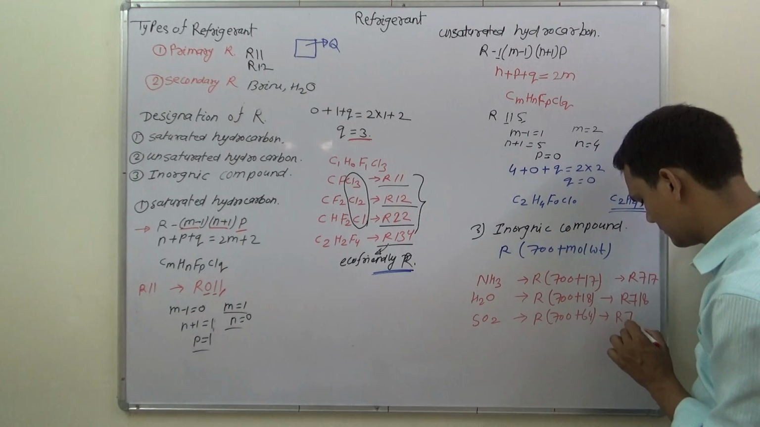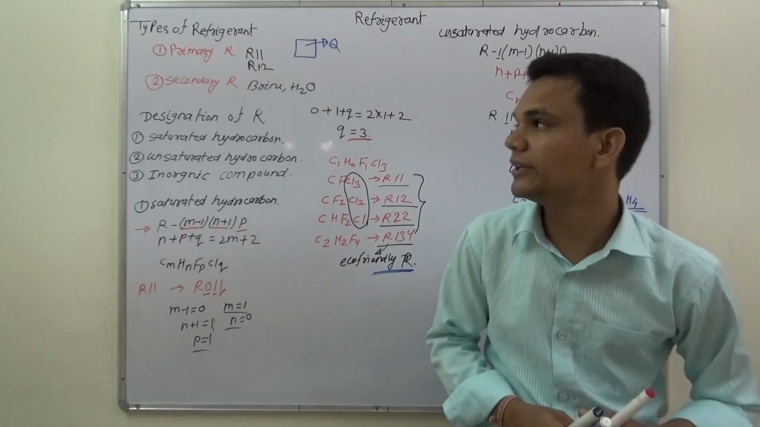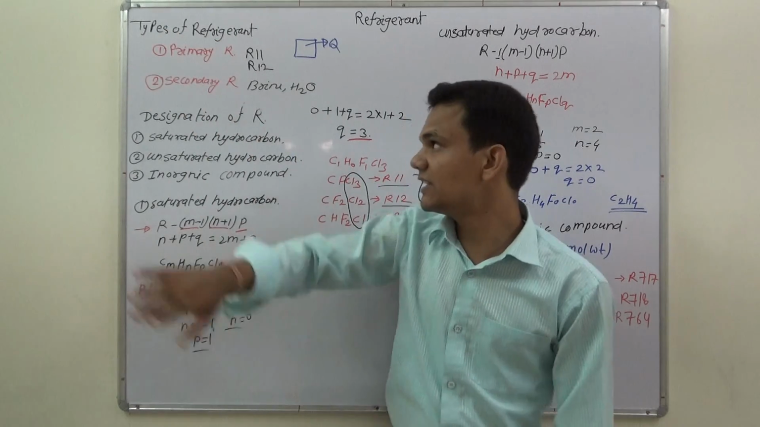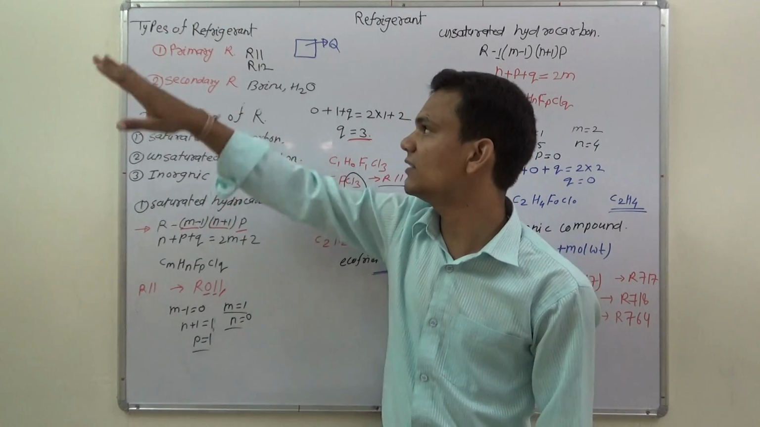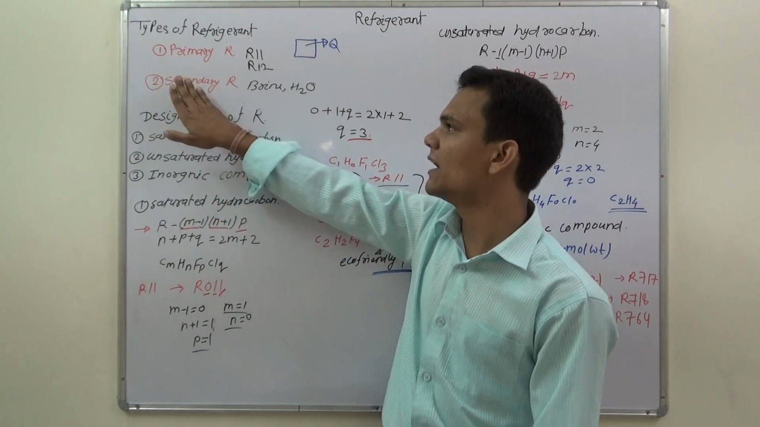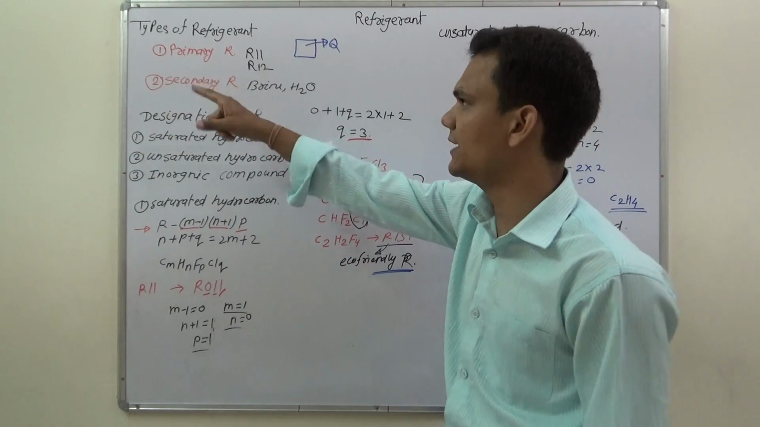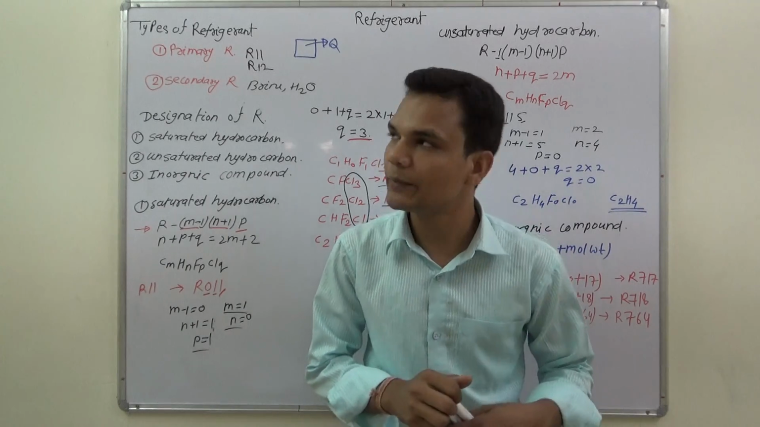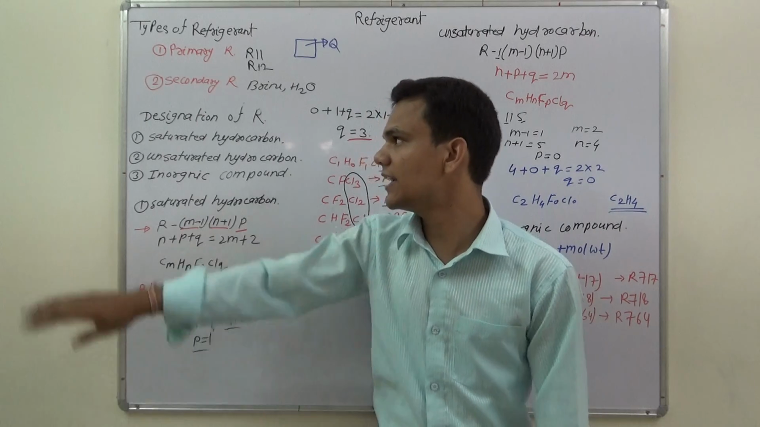In this lecture we discussed refrigerants and types of refrigerant, in which the first one is primary refrigerant. This refrigerant undergoes a cyclic process, or we can directly use it in our cycle. But in the case of secondary refrigerant, we first have to cool it with the help of primary refrigerant, then we can use the secondary refrigerant in the cycle. Examples of primary refrigerant are R11, R12, R22, R134, and examples of secondary refrigerant are brine and H2O.